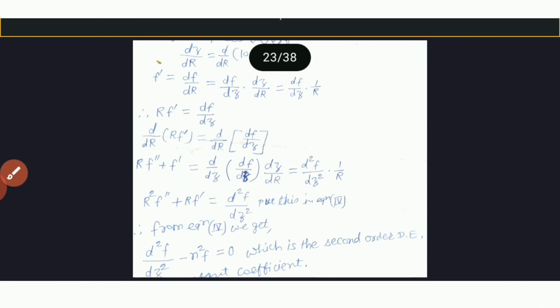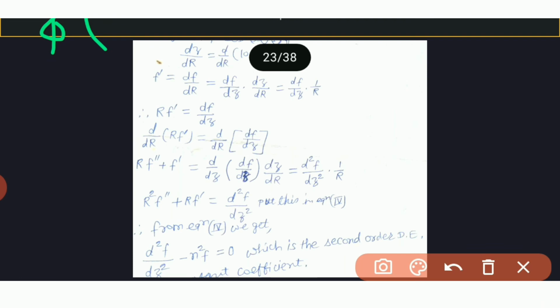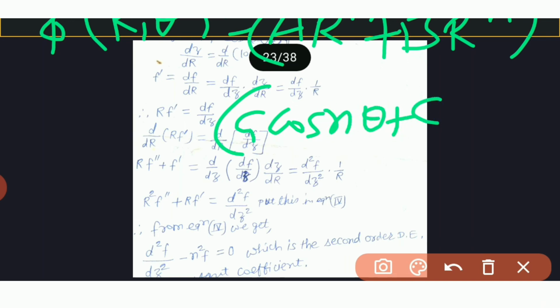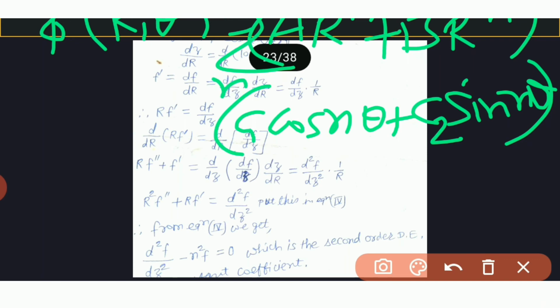Therefore we get phi of r theta is equal to a r to the power n plus b r to the power minus n into c1 cos n theta plus c2 sin n theta, and therefore more general solution is phi of r theta is equal to summation over n of a r to the power n plus b r to the power minus n into c1 cos n theta plus c2 sin n theta. Suppose this is equation 7.